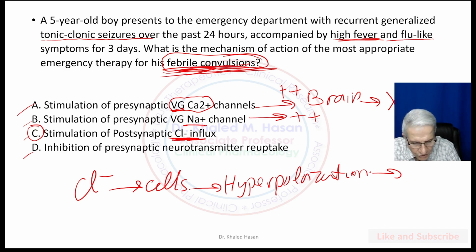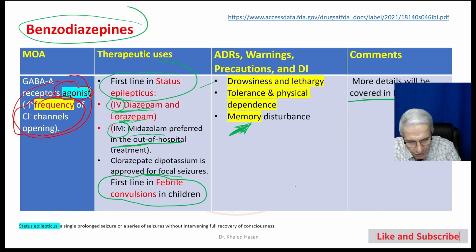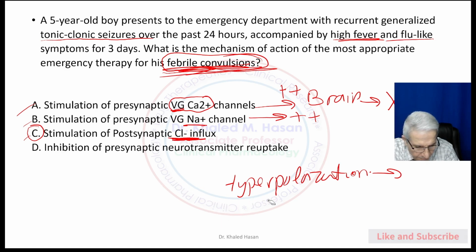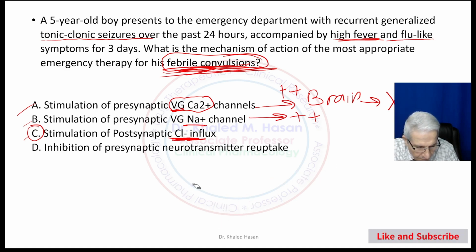Benzodiazepines are one of the most important groups of medication. If you go back, diazepam and lorazepam are available IV. So what about the last one, option D, inhibition of presynaptic neurotransmitter reuptake?